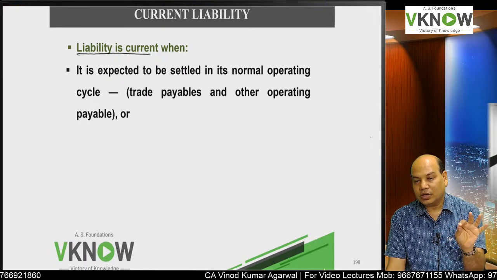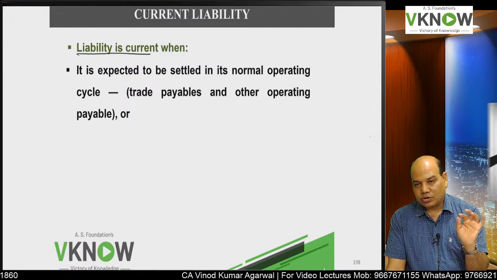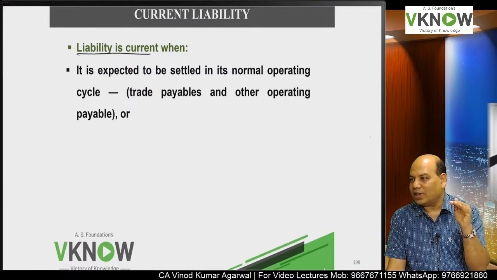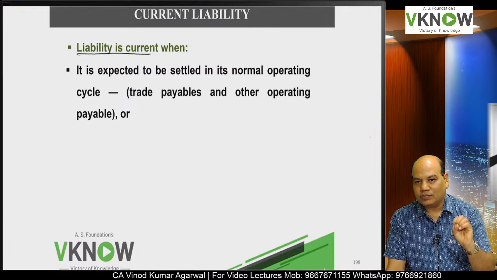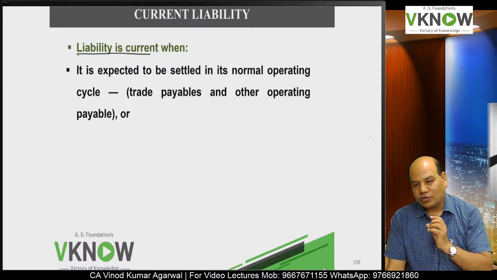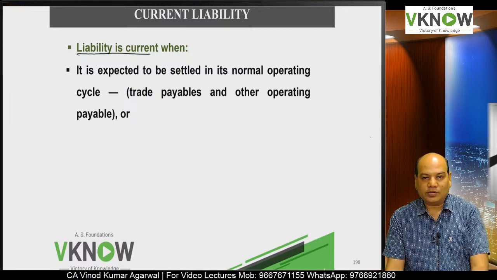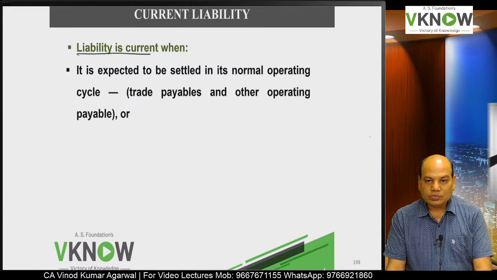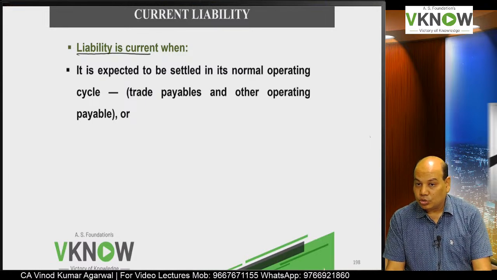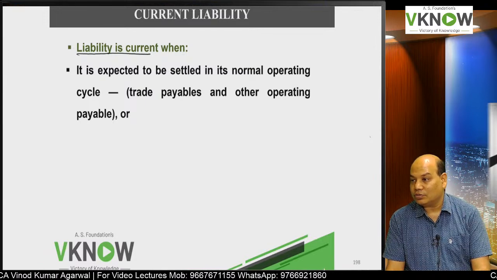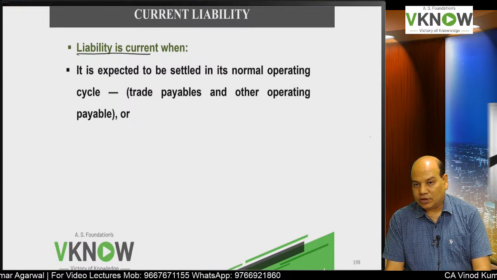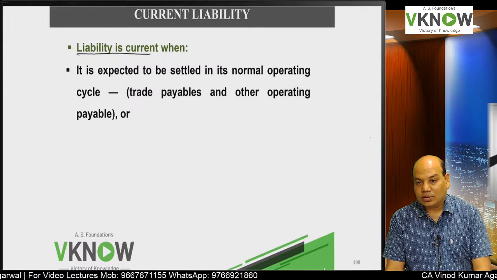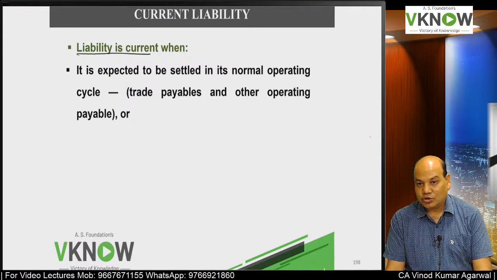then some bankers will not give you further funding, because generally bankers also have a target that we will give loans to companies whose current ratio is above 2.5, above 2, and if because of current liabilities that ratio falls below 2, they may not give you the loan. Some investors don't invest in companies with a low liquidity ratio, because if there is a liquidity problem, the company will default. Like some airline companies have defaulted and now they are grounded. Instead of flying, they are on the ground now.